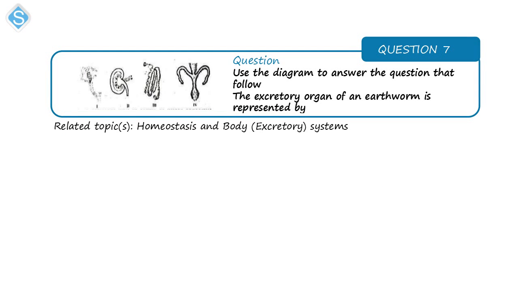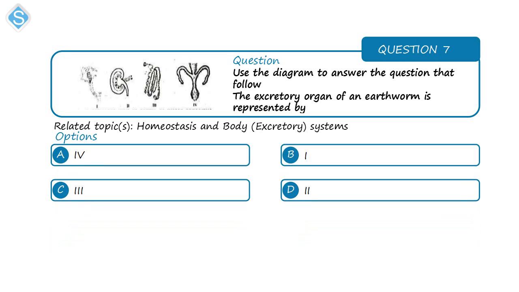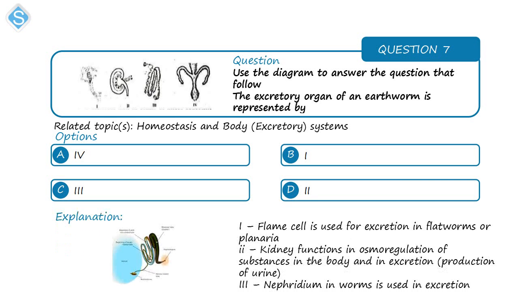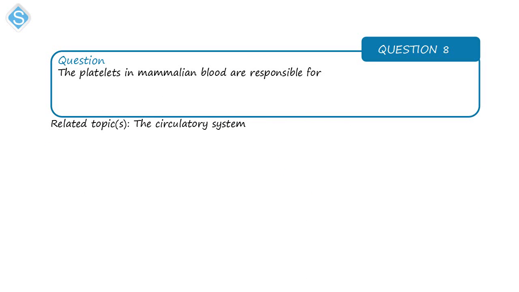Next question is also on homeostasis and the body systems, the excretory system. So we have some diagrams here. We are to use the diagram to answer the question. The excretory organ of an earthworm is represented by the structure I is the flame cell, the II is the kidney, III is the nephridium, and the nephridium is the excretory organ in the earthworm. So the earthworm excretes using the nephridium.